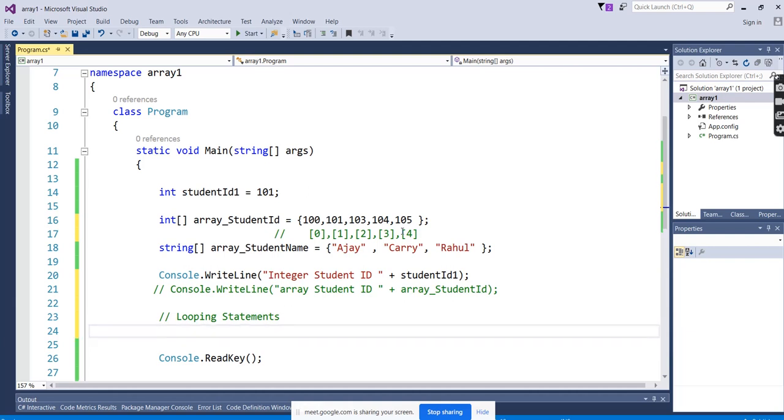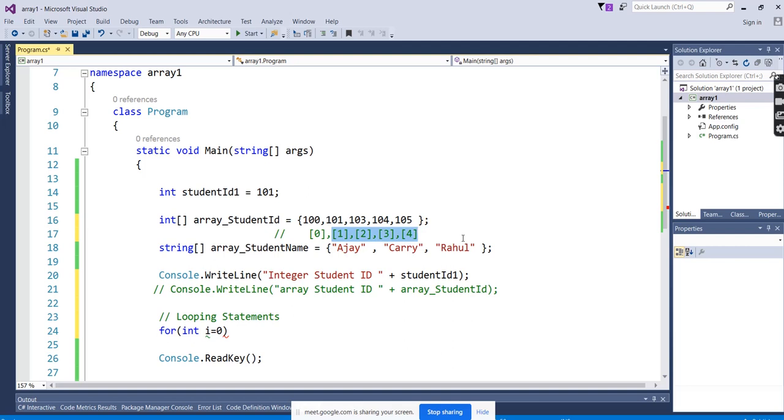So here we'll go with the for loop. Why? Because we know the size well in advance. If we don't know the size, if the size is dynamic, we will consider that separately. Okay, we'll see here for loop, i equal to 0. Why 0? Because array index starts with 0. So first we have to start with 0 itself. If we start with 1, we will miss the value of index 0.